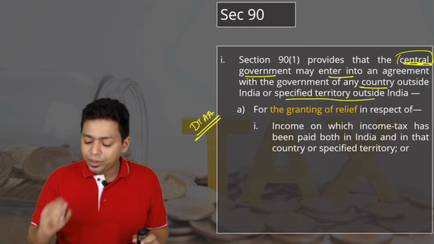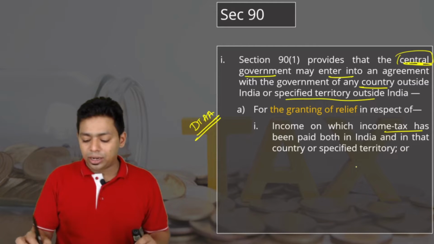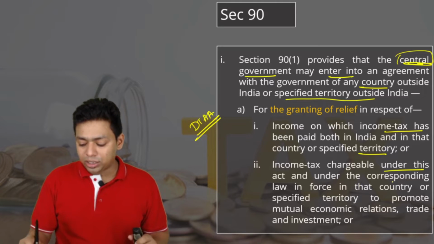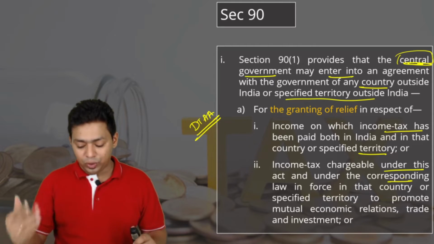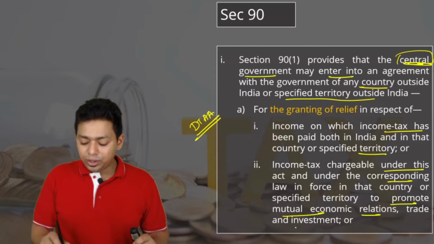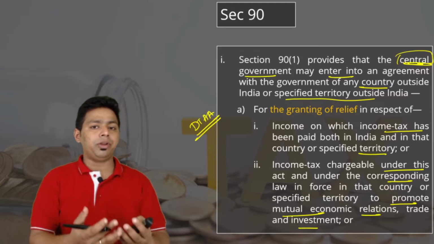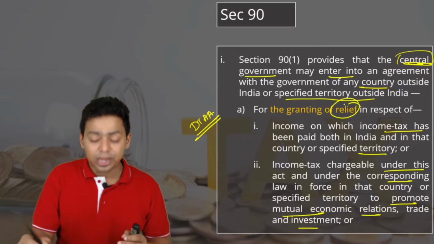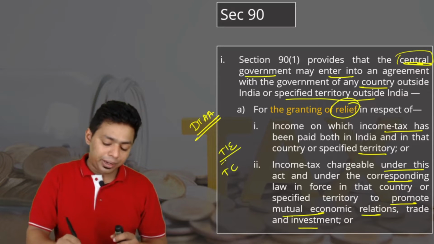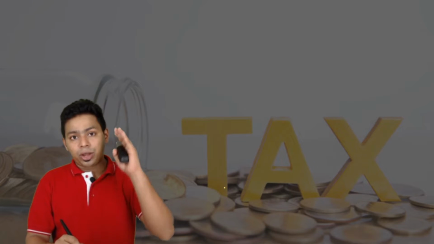It applies to income on which income tax has been paid both in India and in that country or specified territory, or income chargeable under this Act and under the corresponding law in force of that country, to promote mutual economic relations, trade and investment. You have to develop the relation between two countries, therefore you grant relief. There will be a tax exemption method or a tax credit method, but definitely relief will be provided for doubly taxed income.